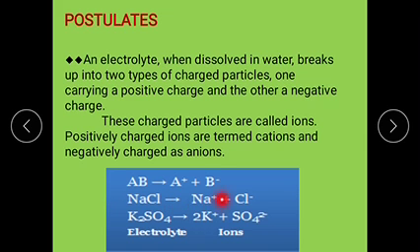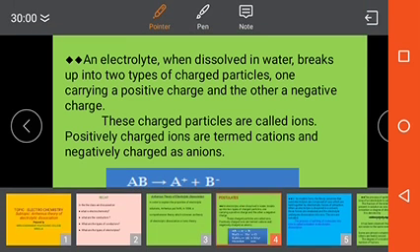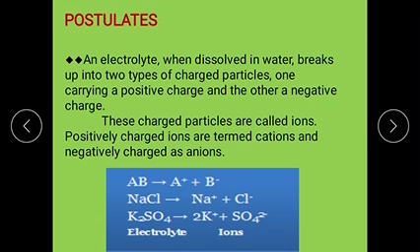On ionization, it produces Na plus and Cl minus: sodium cation and chloride anion. Potassium sulfate, K2SO4, on ionization produces 2K plus and SO4 2 minus ions.